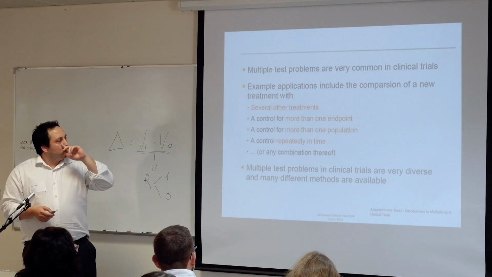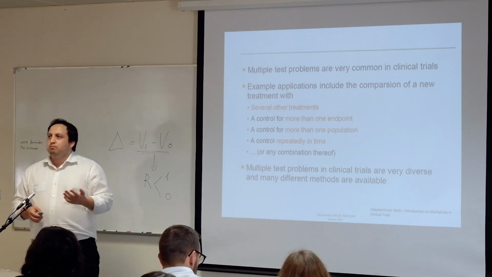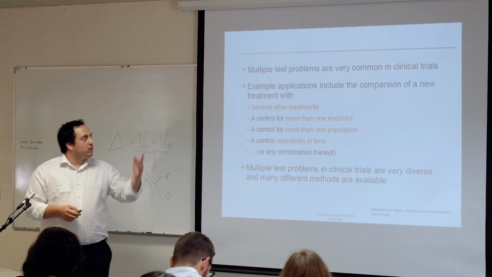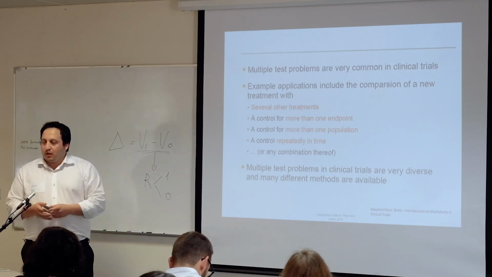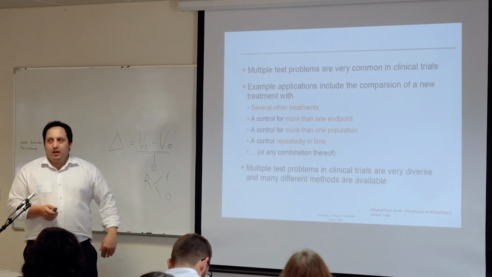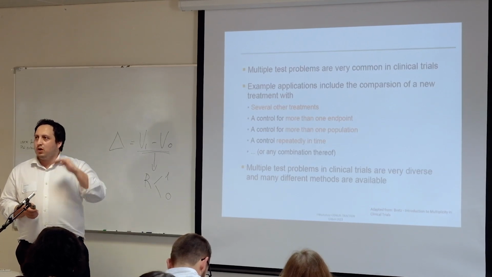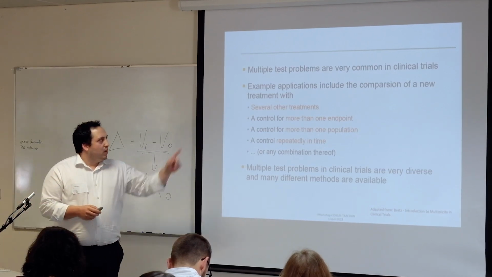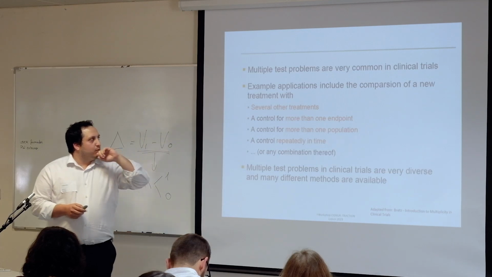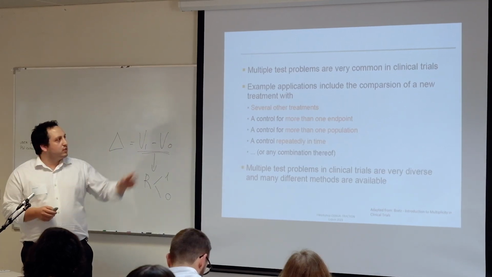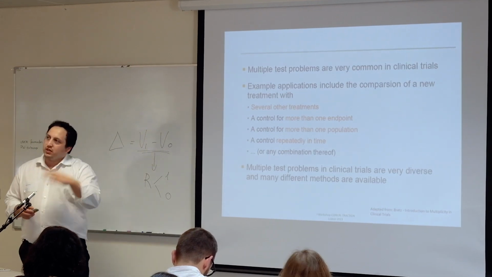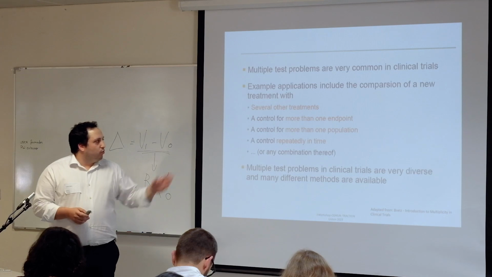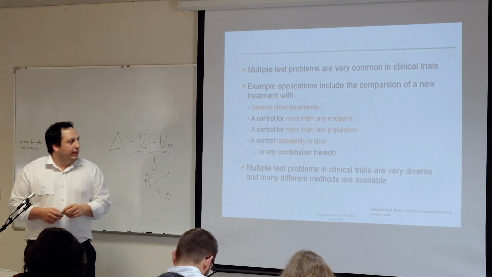So in medical trials, in drug trials, we have a lot of multiple testing problems, and it's very common. A lot of trials have a lot of endpoints, primary ones, secondary ones, because most of the time we have several treatments, more than one endpoint, more than one population or group, and we have control repeatedly in time.